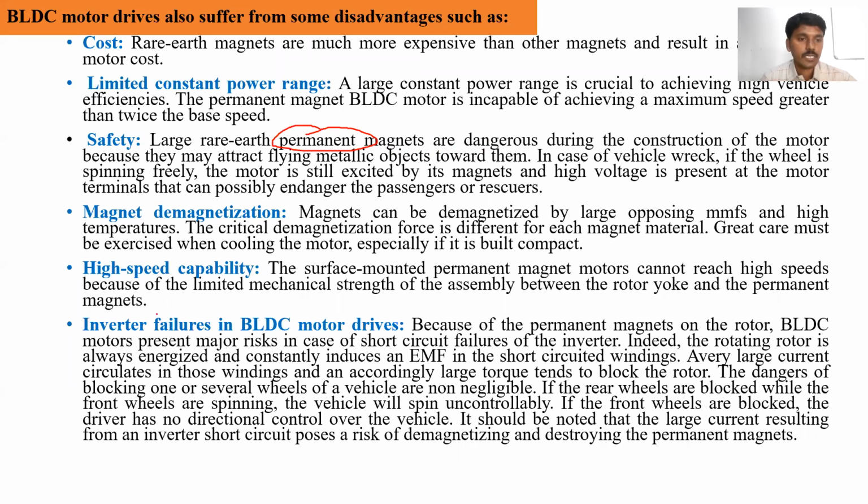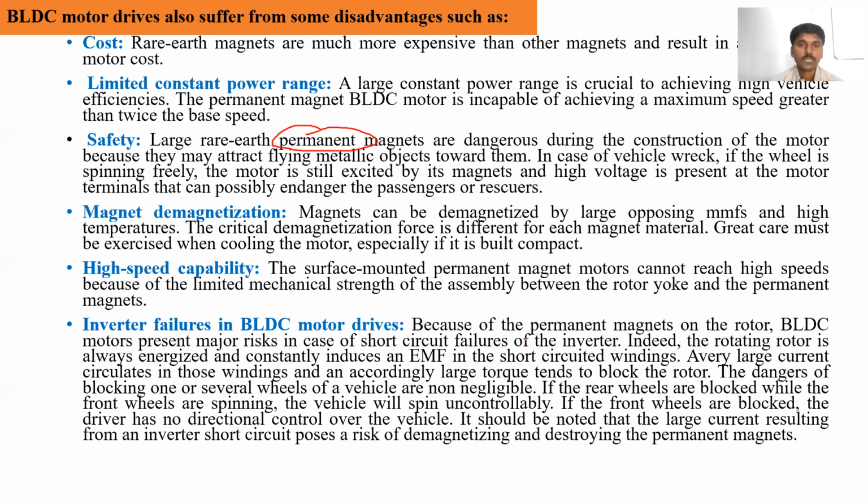Inverter failures: in brushless DC motor drives, because the permanent magnets are on the rotor, they present major risks in the case of short circuit failure of the inverter. The rotating rotor is always energized by constantly inducing back EMF. If the windings are short circuited, then what will happen?